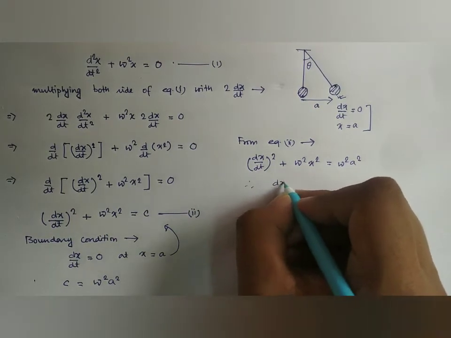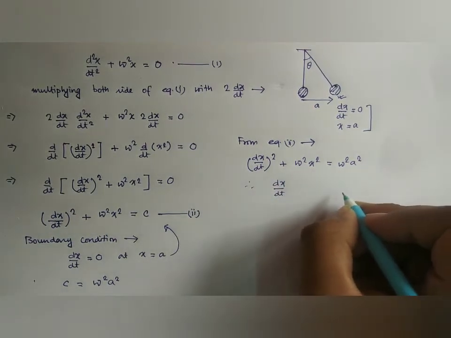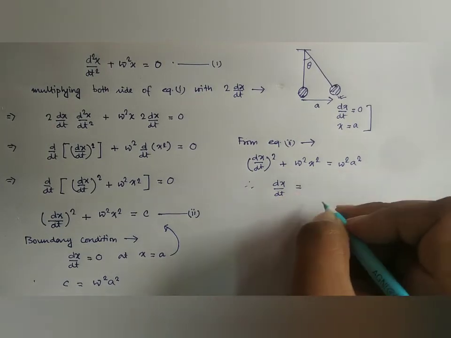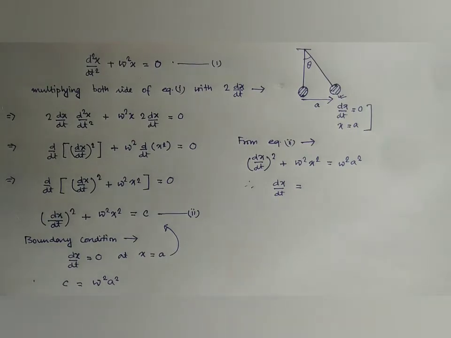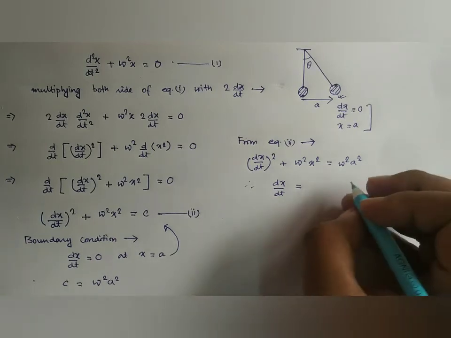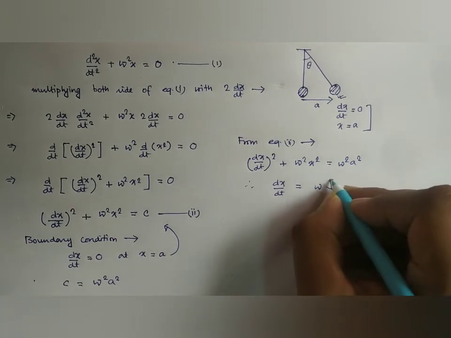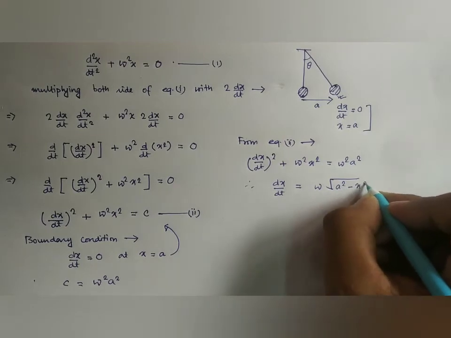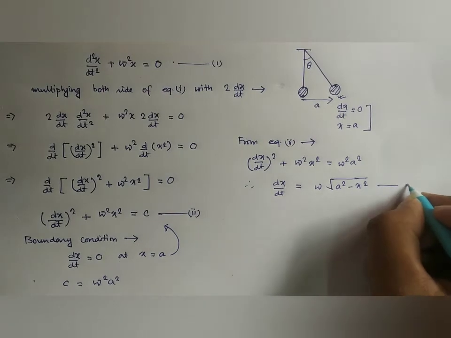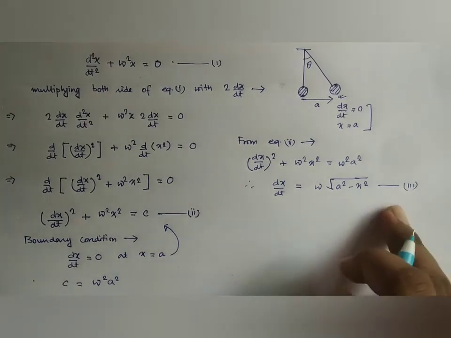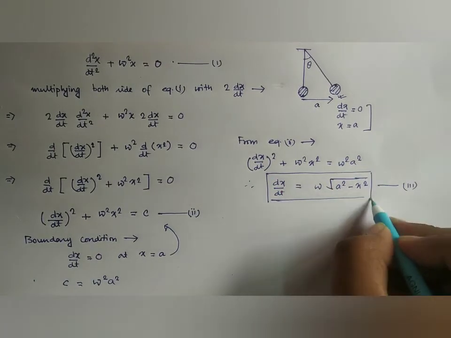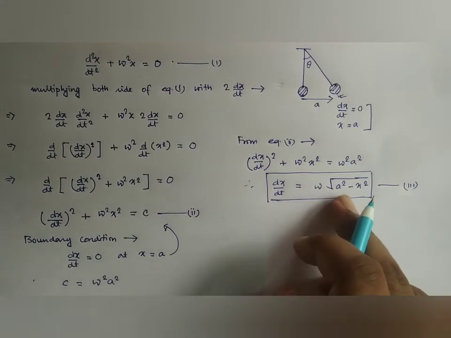So we have dx/dt equal to, we are taking only the positive root here, omega into root over of A square minus x square. Now if we mark it as equation number 3, it can easily be integrated. Look here, it is dx/dt equals omega into root over of A square minus x square.